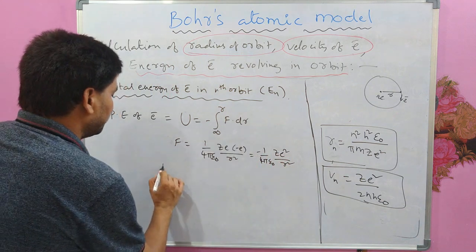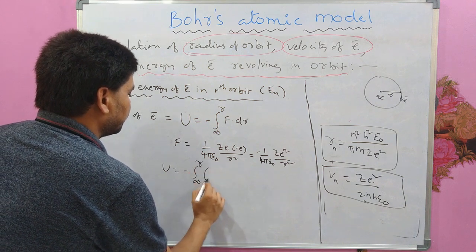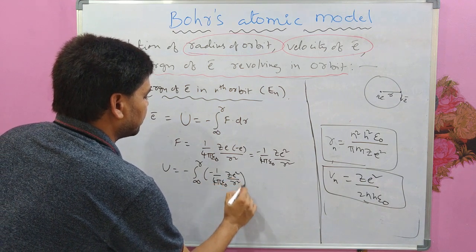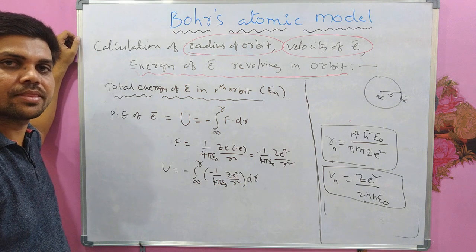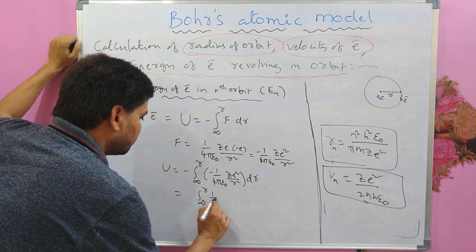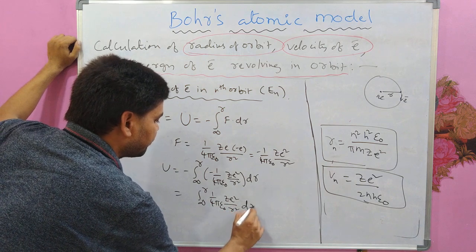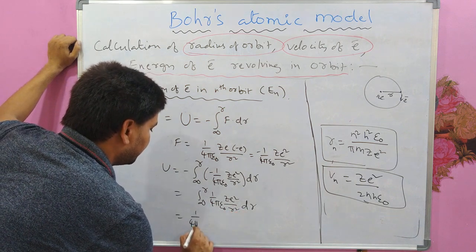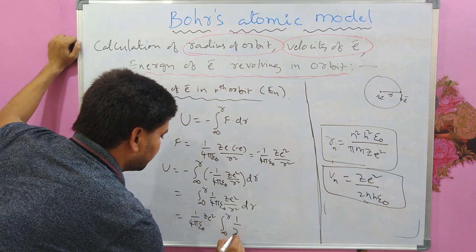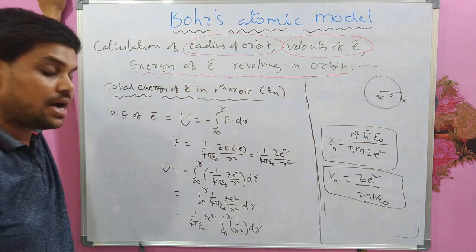Substitute this here. What do you get? Minus infinity to R, and we will get minus 1 by 4 pi epsilon naught here again, ZE square by R square dr. And minus minus will go plus, we will get infinity to R 1 by 4 pi epsilon naught ZE square by R square dr. And 1 by 4 pi epsilon naught ZE square is taken outside the integral, we will get 1 by R square dr. And what is the integration for 1 by R square?